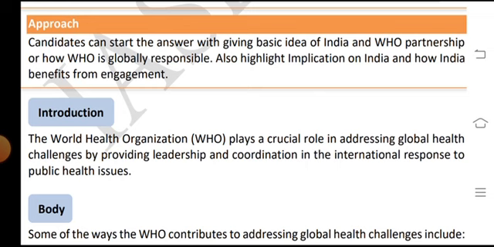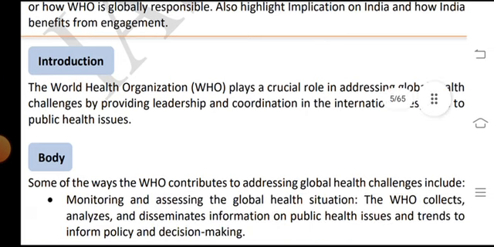Introduction: The World Health Organization, WHO, plays a crucial role in addressing global health challenges by providing leadership and coordination in the international response to public health issues.